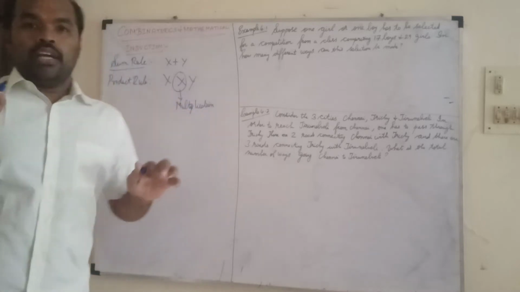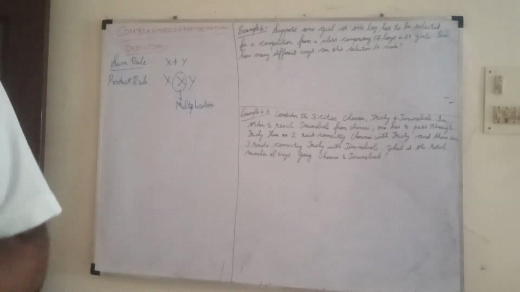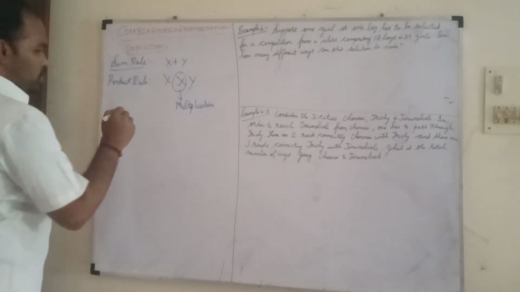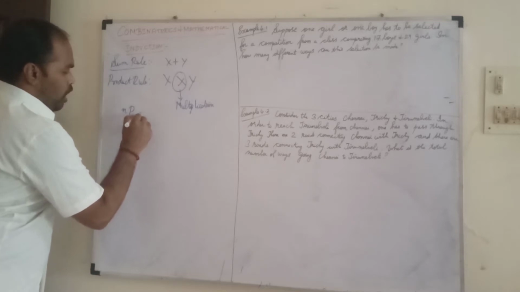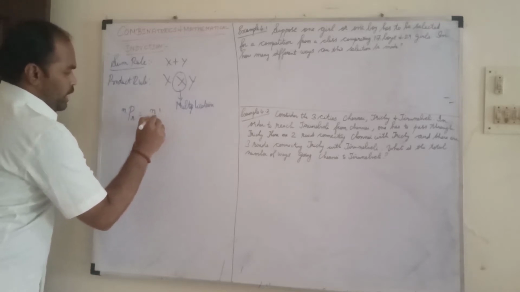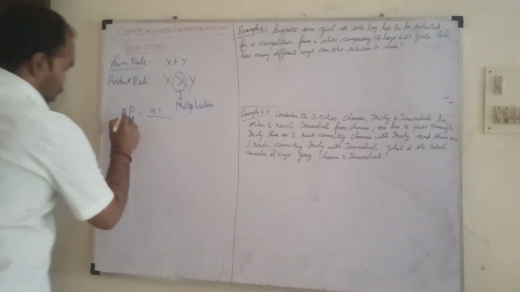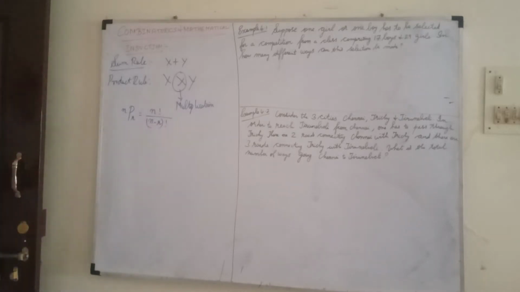So this is about the fundamental concepts of counting. The next thing is, there are some points which we need to remember, some formulas. Permutation and combination are necessary. nPr is n factorial by n minus r whole factorial.